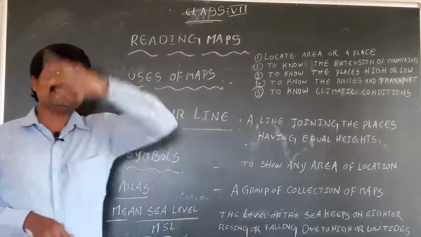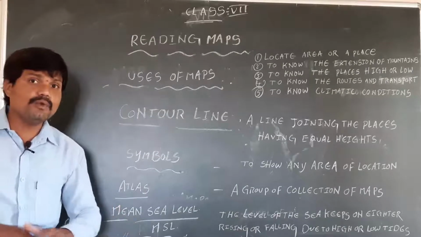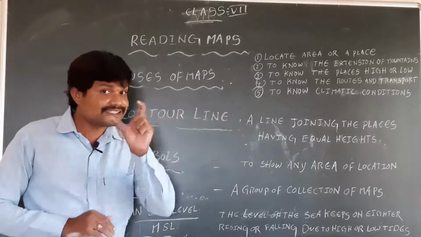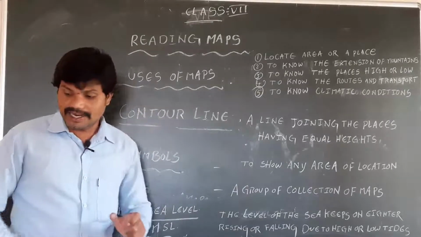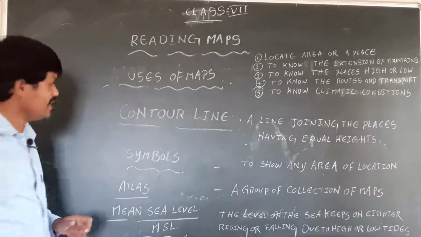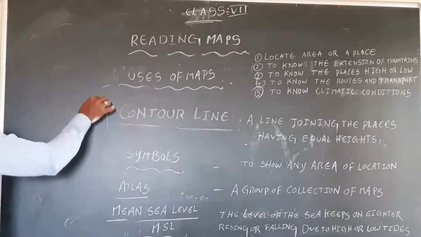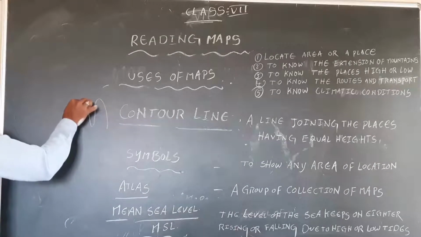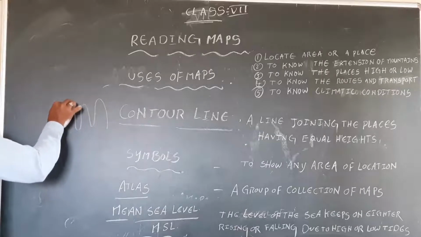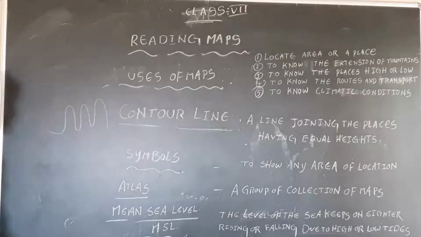Sometimes the rising and falling movements are called tides. See here, this is ocean water. Sometimes you see it rising and falling, rising and falling. Yes or no?